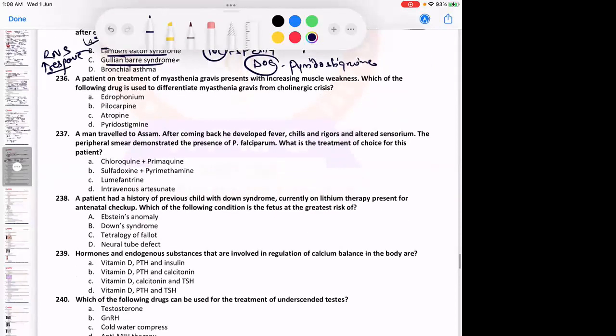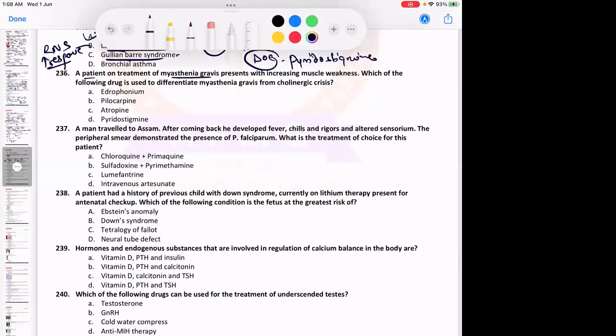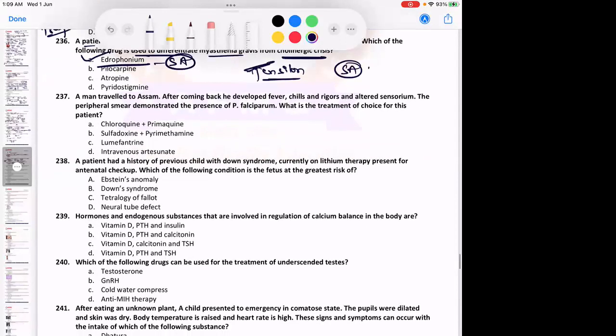Guillain-Barré syndrome, there would be history of Campylobacter jejuni infection, and there should be a bilateral ascending symmetrical paralysis. A patient on treatment of myasthenia gravis presents with increasing muscle weakness. Which of the following drugs is used to differentiate myasthenia gravis from cholinergic crisis? As I already told you, it is the Tensilon test which is done. And for the Tensilon test, we use the shortest acting cholinergic drug, and that is option A, edrophonium. The shortest half-life is of edrophonium. Okay, that is why it is used. Pyridostigmine is the longest acting, and therefore it is the drug of choice.